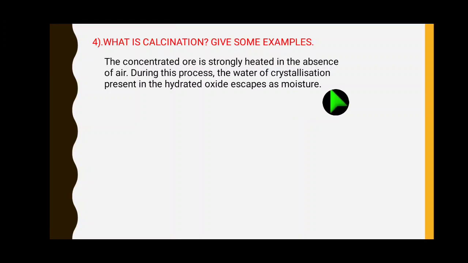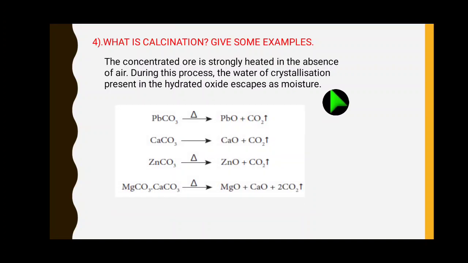For example, here lead carbonate, calcium carbonate, zinc carbonate, right? These ores turn to metal oxide. Lead turns to lead oxide, calcium to calcium oxide, zinc to zinc oxide, right? Here it is a decomposition reaction, and these equations are already balanced, simple equations. Left side lead 1, right side also lead 1, oxygen left side 3, right side also 3. So the first three equations we can balance in the same manner.